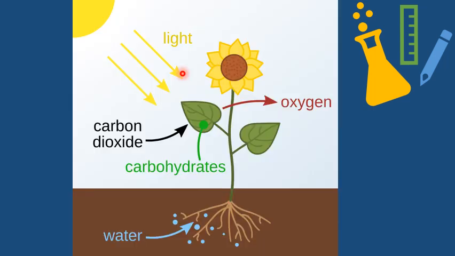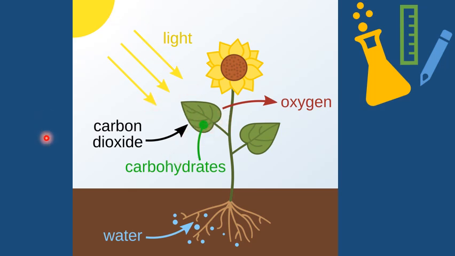Now let's learn more about photosynthesis. So now you can see a flower here. It has two leaves. These are green, it means they have chlorophyll inside the chloroplast. Now it is the sun. The light energy is going onto the leaf.